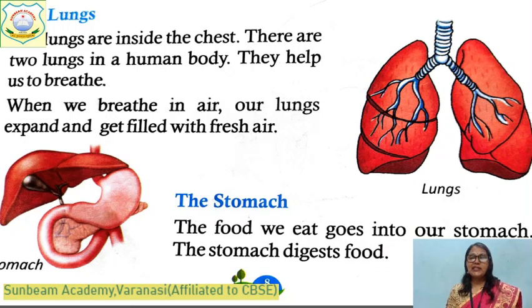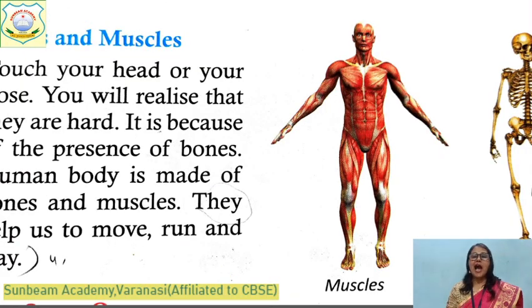It means, what are internal organs? The organs which we cannot see. Give an example of internal organs: brain, heart, lungs and stomach. And what are external organs? The organs of our body which we can see, like hand, head. Okay. And our body is made up of bones and muscles. We can move, we can run and play. Why? Because our body is made up of bones and muscles. Okay.